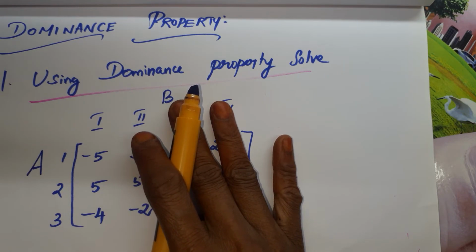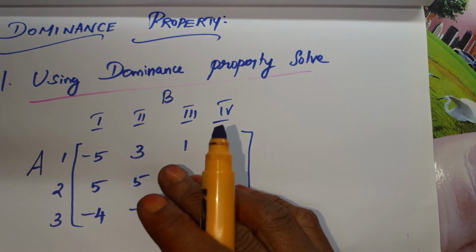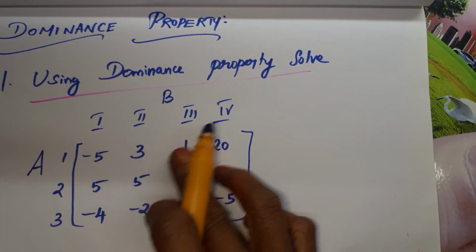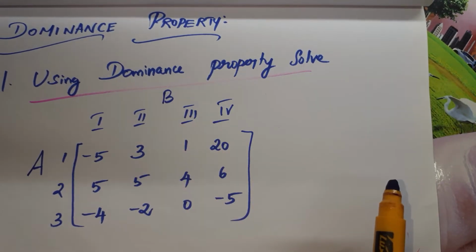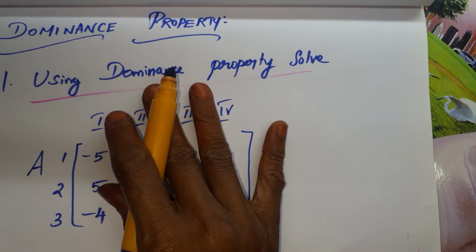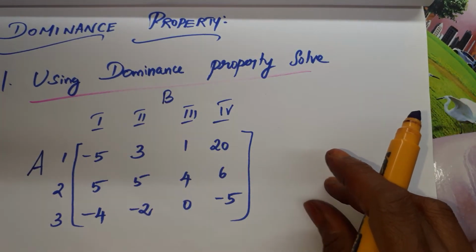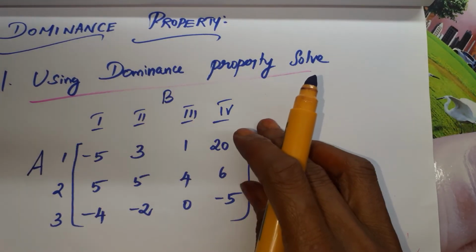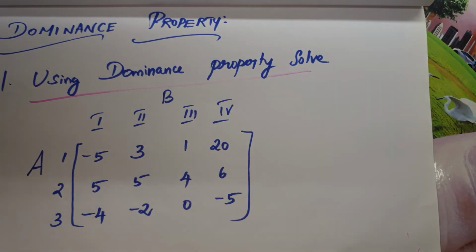This method is used for finding the value of games without saddle points. If it is a 2 by 2 matrix, we saw two methods, and we can use any one of them. But this game is not 2 by 2. The number of rows is 3 and the number of columns is 4. For reducing the given matrix to a 2 by 2 matrix, we are going to use the dominance property. After getting a 2 by 2 matrix, we can apply either method 1 or method 2. Is it clear? So now come to the solution.